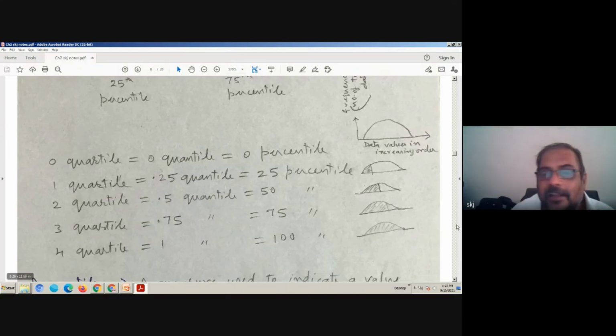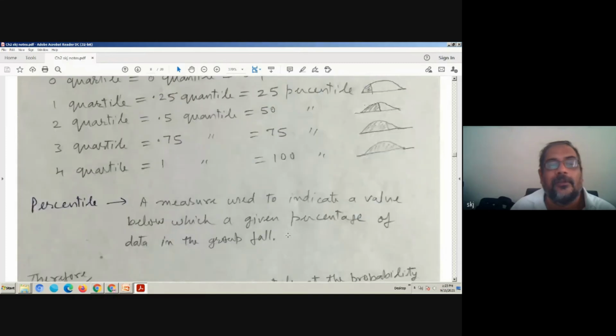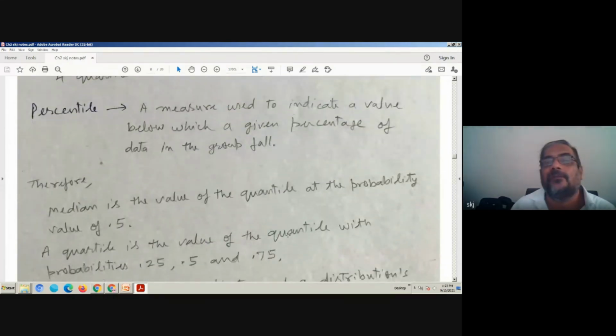When we say 4 quantile, that means all data items. And when we say 3 quartile, that means from the beginning up to this third, 75% of the data items. So percentiles are a measure used to indicate a value below which a given percentage of data in the group falls.